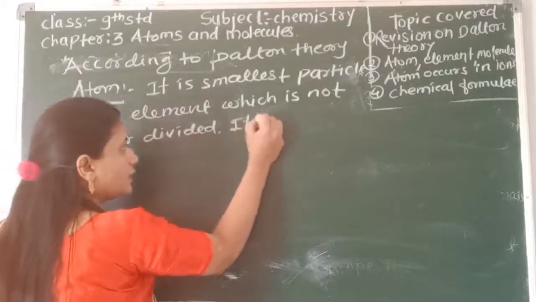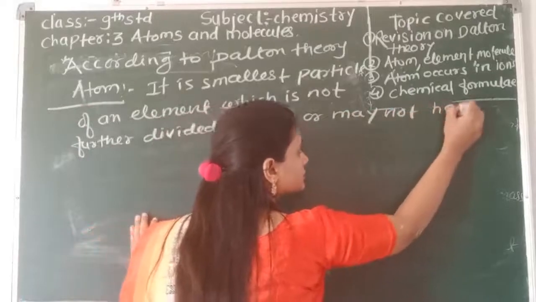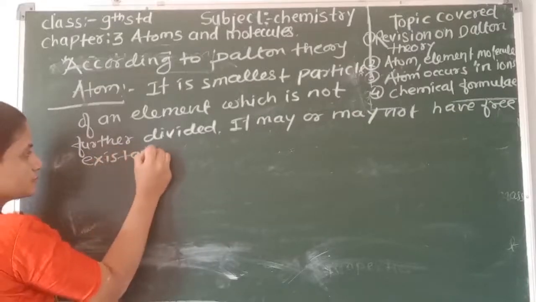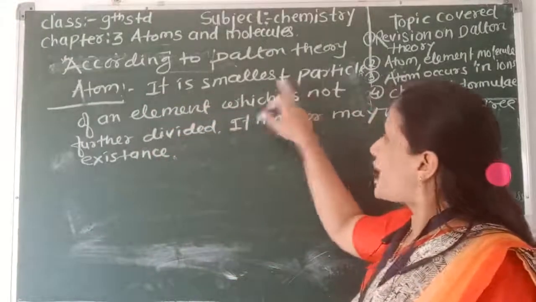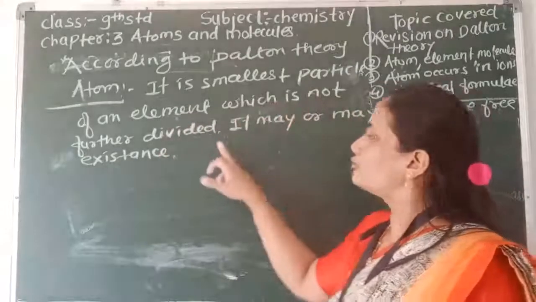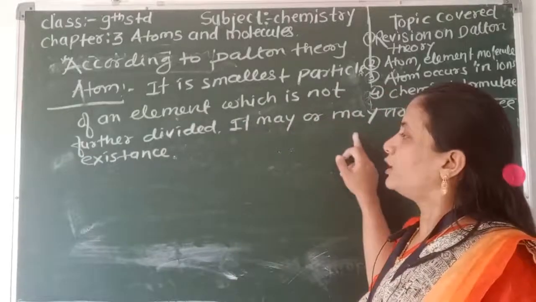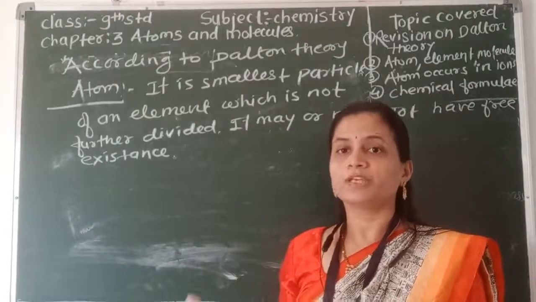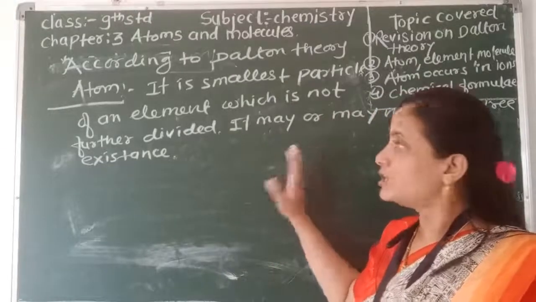And it may or may not have free existence. So what is the definition of atom? Atom is the smallest particle of an element. It is a very tiny particle which is not further divided. It is not possible to break down an atom further. And it may or may not have a free existence. It may exist in a free state or in a combined state. So that is the definition of atom.